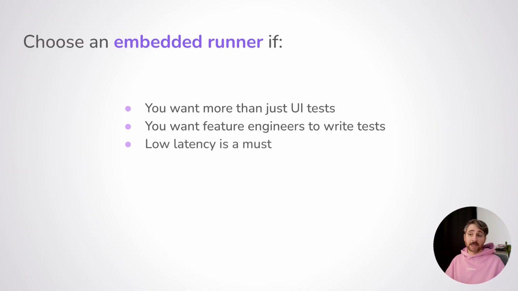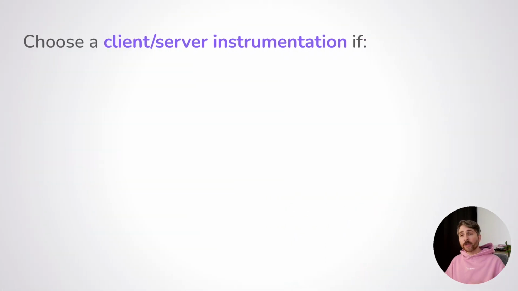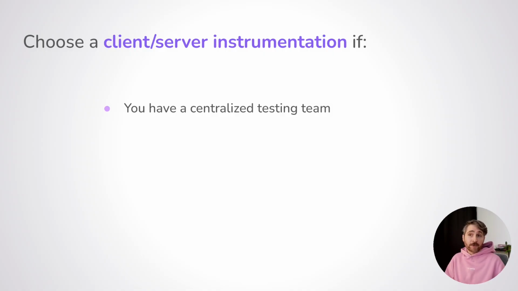Or maybe you're developing a game where latency is very important, like it's a crucial factor, and having tests skipping frames might be a problem. Think of fighting games or rhythm games, which are good examples of this. If you skip frames, maybe you will miss a crucial, important thing that you're testing. On the other side, maybe you already have a strong team dedicated to testing. And in this case, being constrained to the programming language of the game is not a benefit. So having a client-server instrumentation will be a more obvious choice.